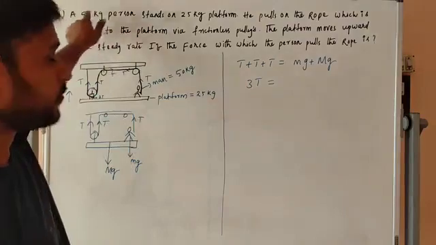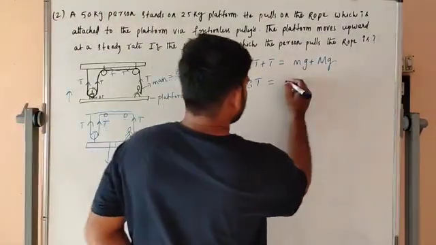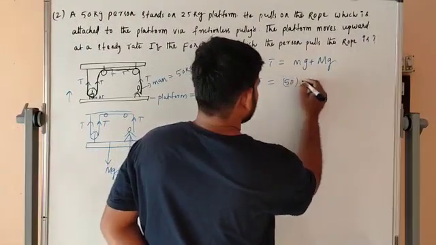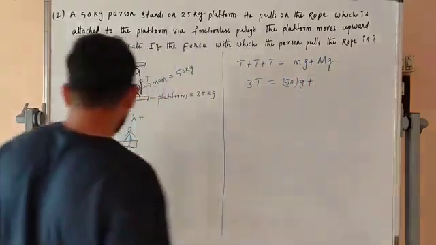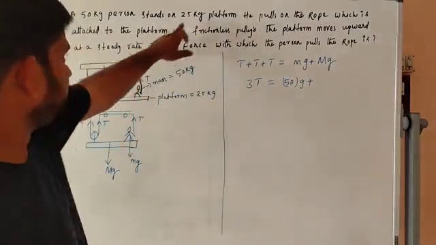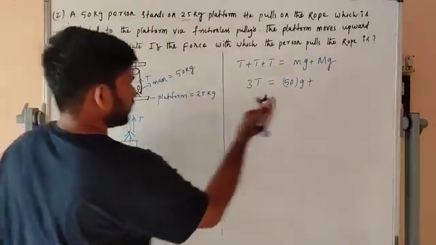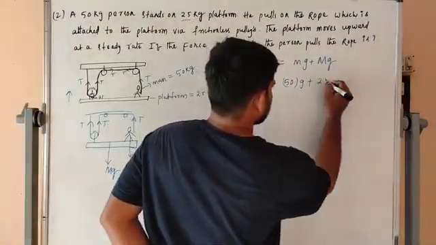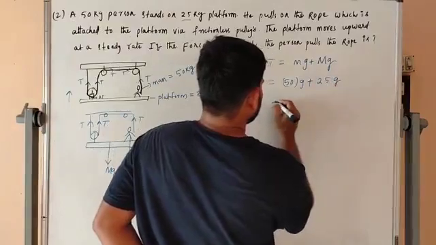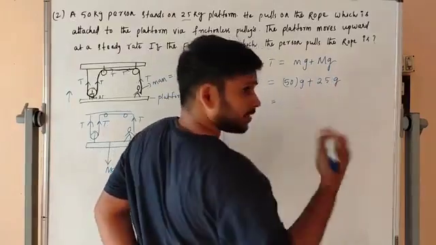M is equal to 50 kg, so 50 into g plus 25 g. g is nothing but 10.